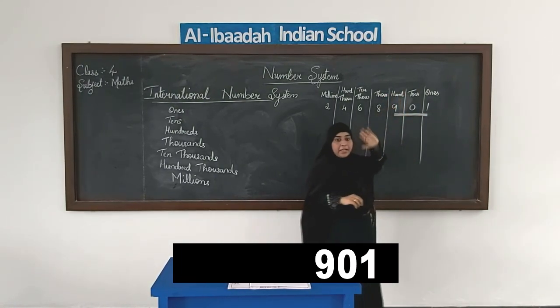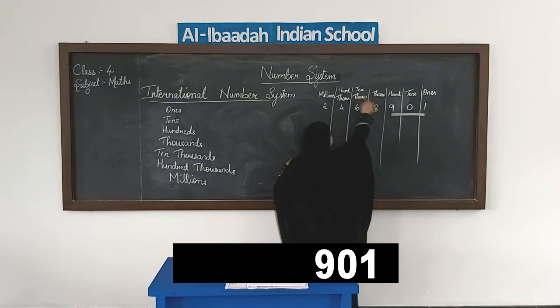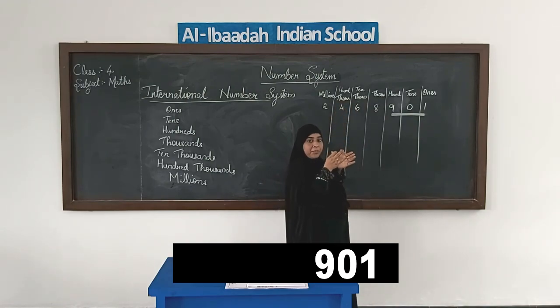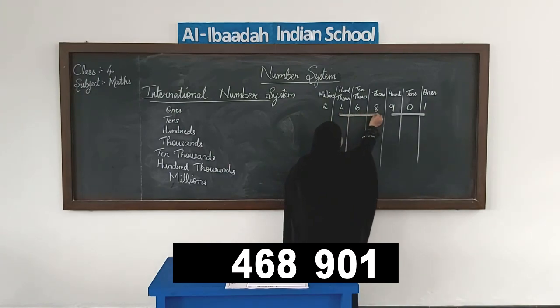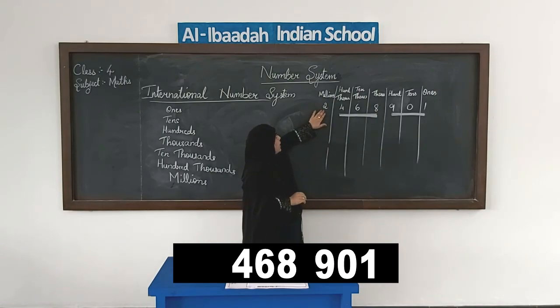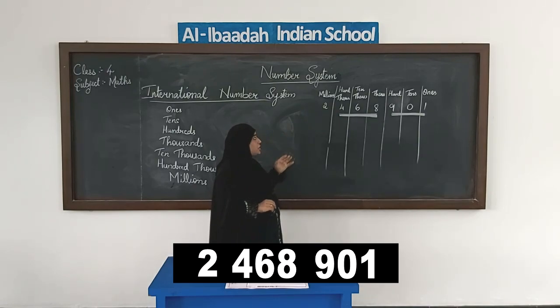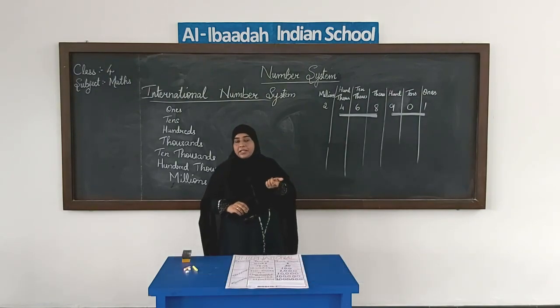This will be my one group of digits. Then you can see the thousands, ten thousands and hundred thousands are all of the same group, that is thousands. This will be my second group of numbers. And then I have just one digit, the one place in millions, so I will keep it as it is. This grouping of digits will help me in reading the number.